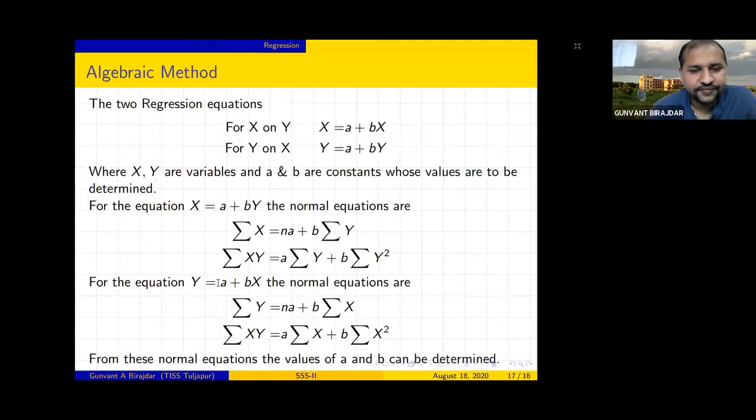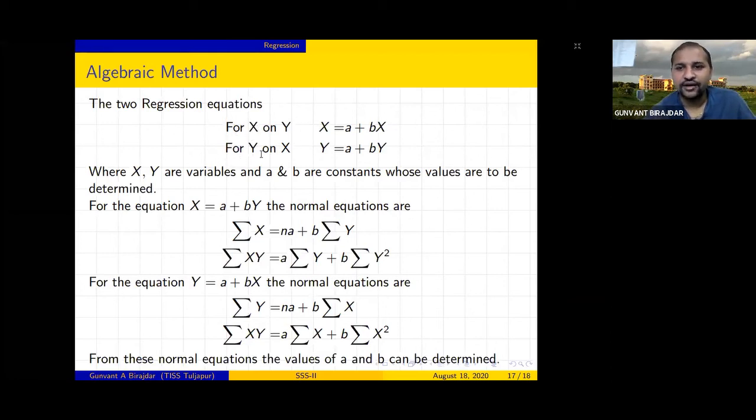So we'll move to this. Based on data X and Y, you will get two regression equations, not one. If X depends on Y, then you write the regression equation like this: X equals a plus bY. Here actually it should be Y; it is wrongly typed. X equals a plus bY means your X is the dependent variable and Y is the independent variable. That's why we call it X on Y.